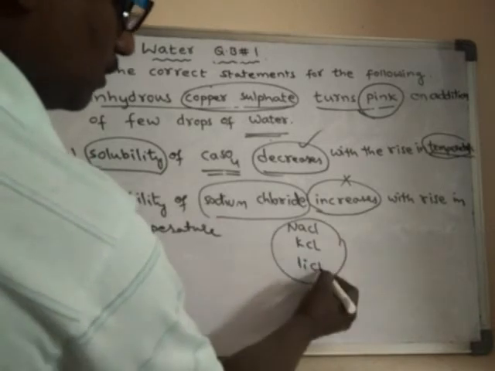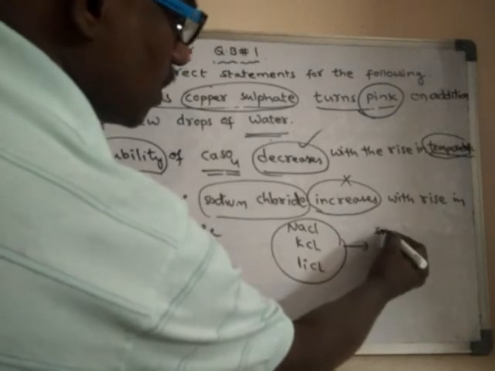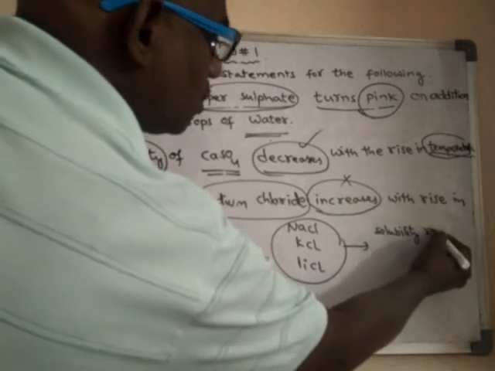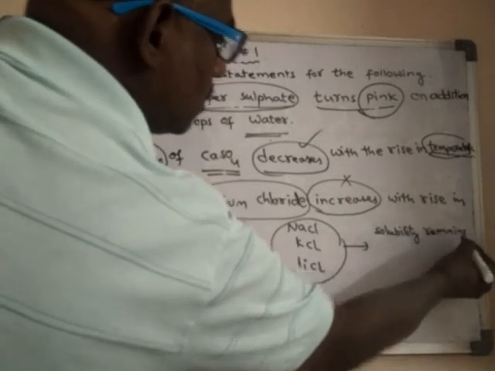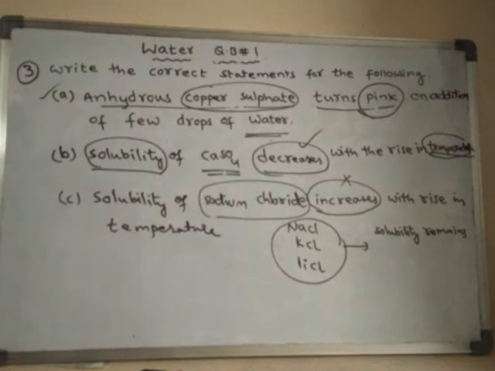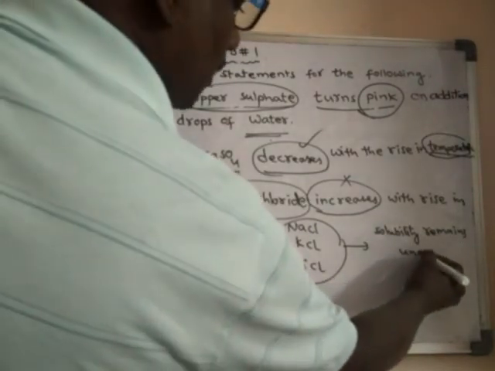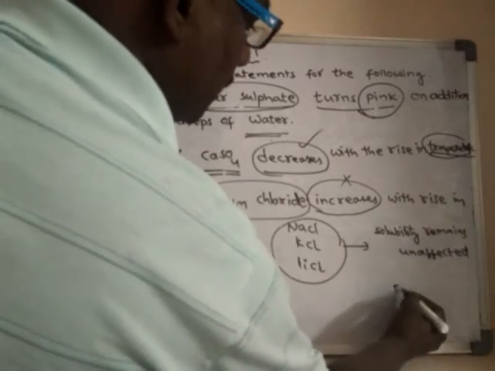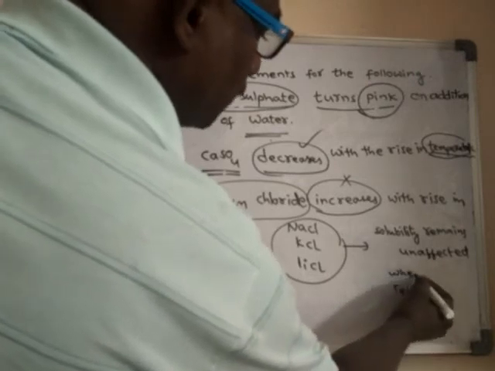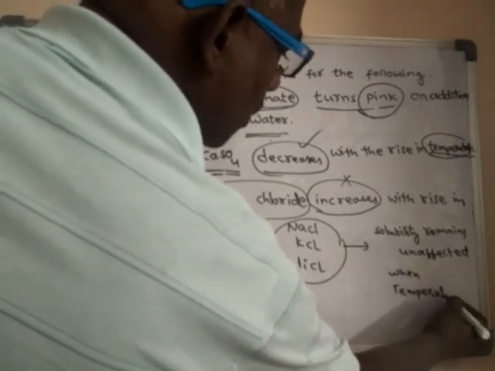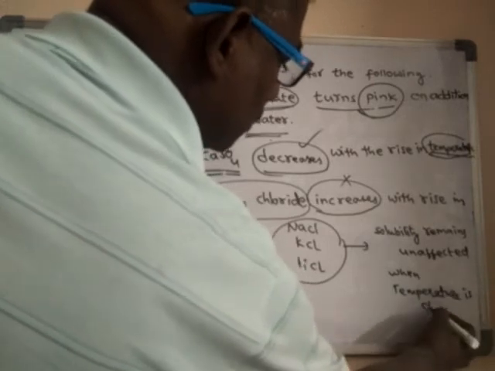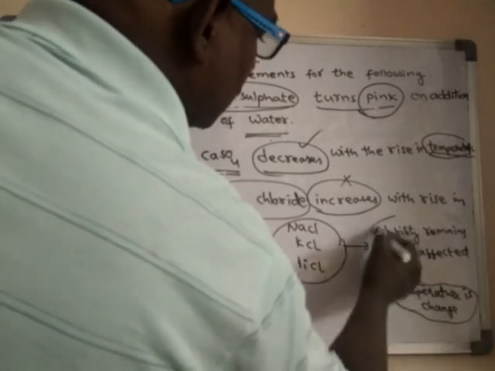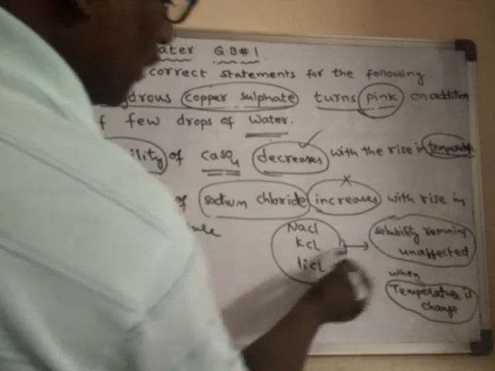For these substances, the solubility remains the same, unchanged, or unaffected when temperature is changed.